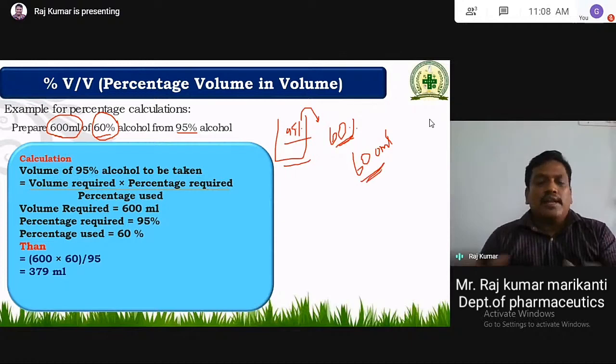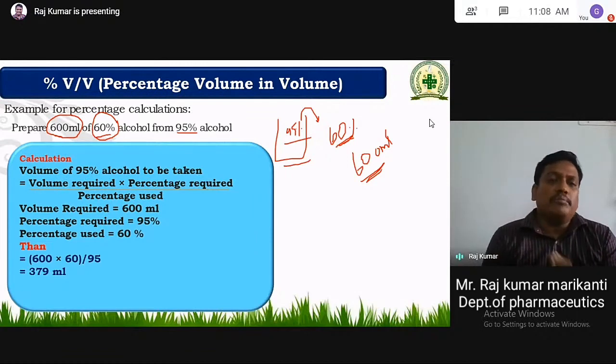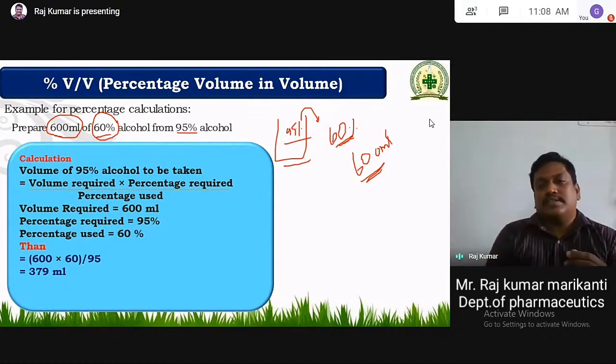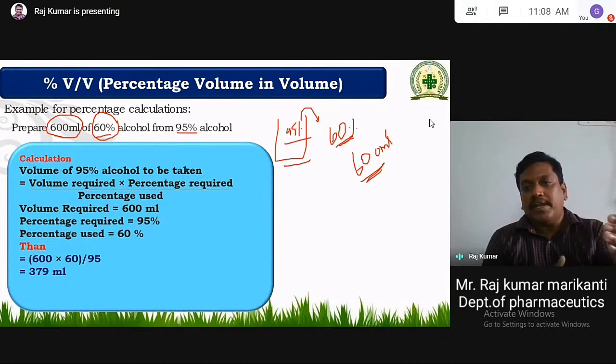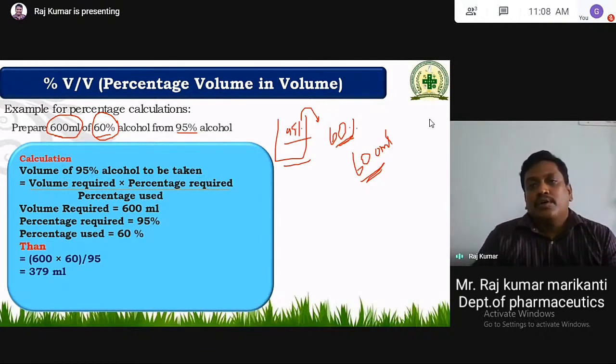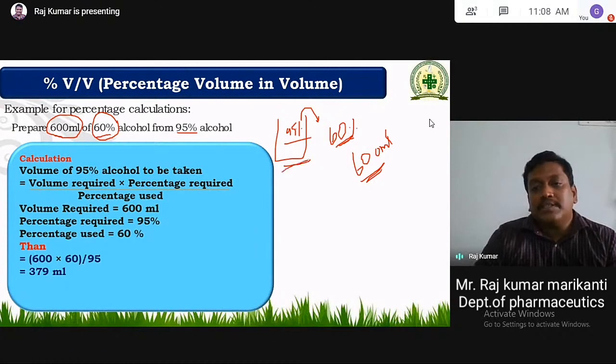Let us start the calculation for the preparation of these things. Only one important thing you have to remember: you can prepare from higher concentration to lower concentration. Nothing but from 95% you can prepare 60%, but from 60% you can't prepare 95%. So you are having 95% alcohol, then you have to prepare 60% alcohol, then you can do it.